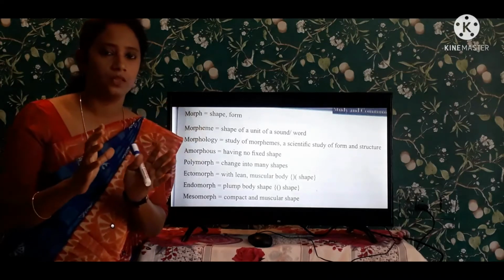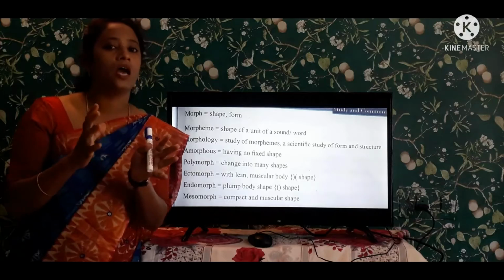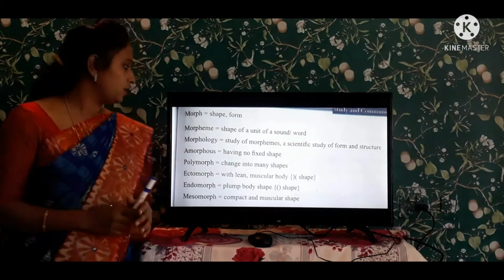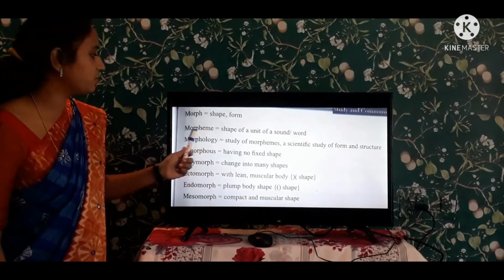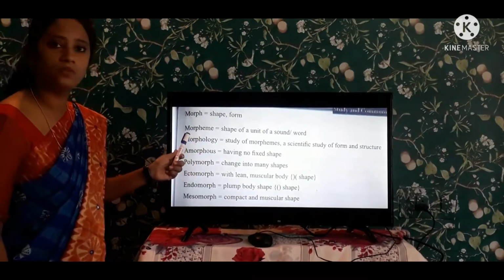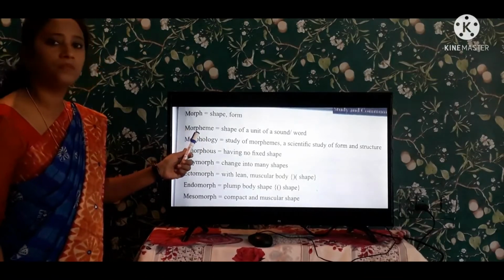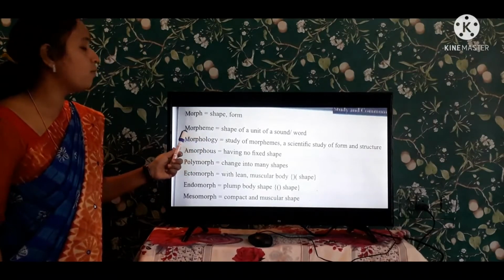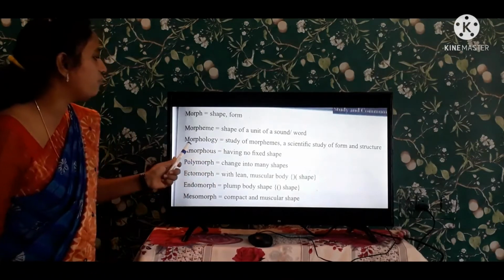Every word has a shape and a sound. So this is a word, it has a shape and it has a sound, and we sound it like that. This is the example.